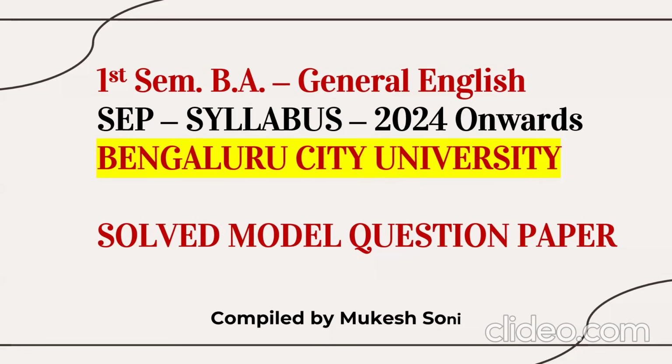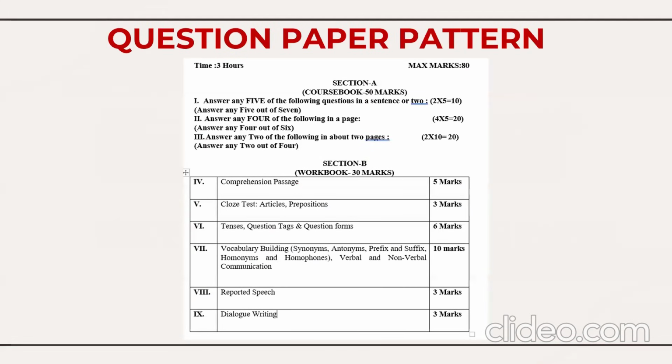Let's have a glance at the question paper pattern. What will be the pattern for the examination? The QP pattern: duration 3 hours, the weightage for the question paper 80 marks. Section A of the question paper will be for 50 marks, which will cover all the 7 lessons: 2 marks, 5 questions; 5 marks, 4 questions; and 10 marks, 2 questions.